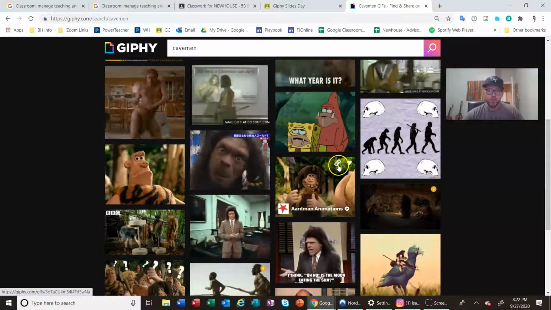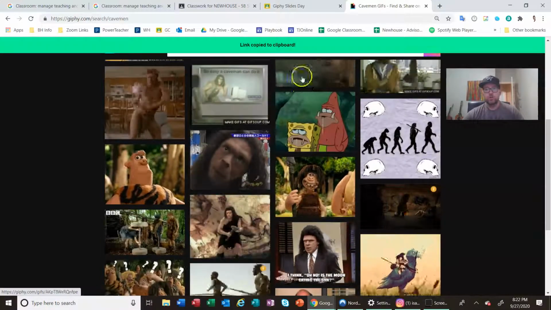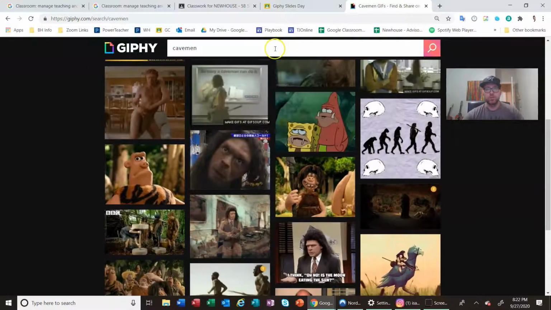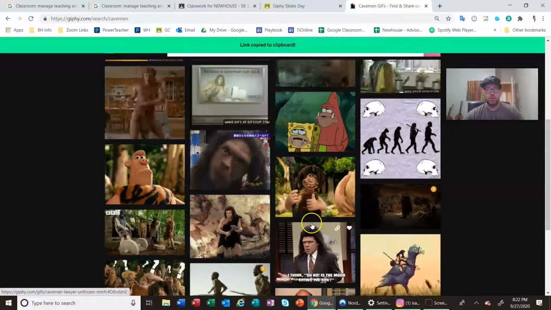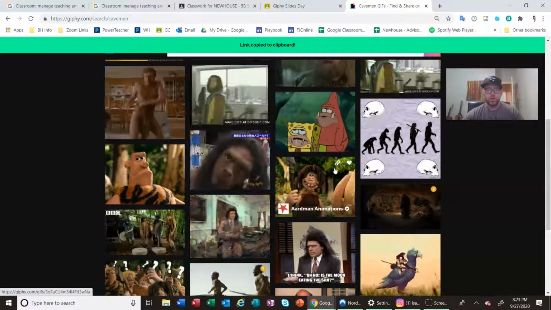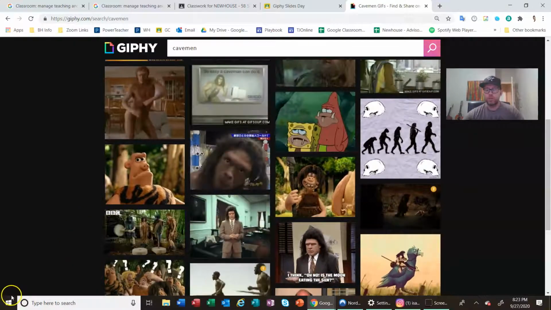Now you see the little link right here? This is going to copy the link. So let's go ahead and click that. Gadoosh! We just copied the link to the clipboard. Let's go see how to use it in our slides once we copy the link to clipboard. I'll see you back in the slides. Open up your slides once you copy the link. Alright, so take a look.